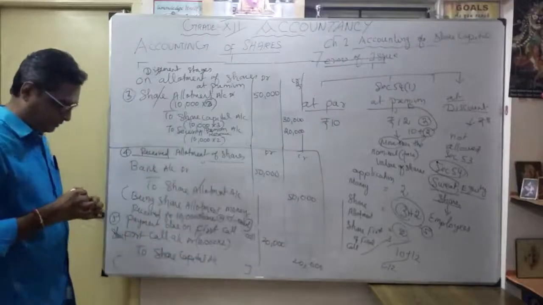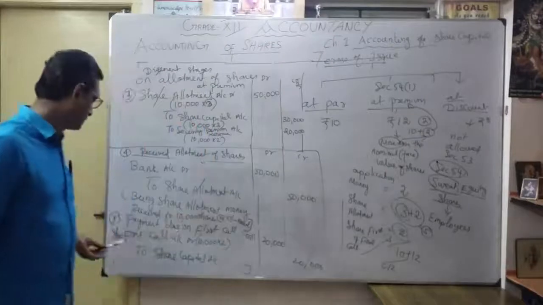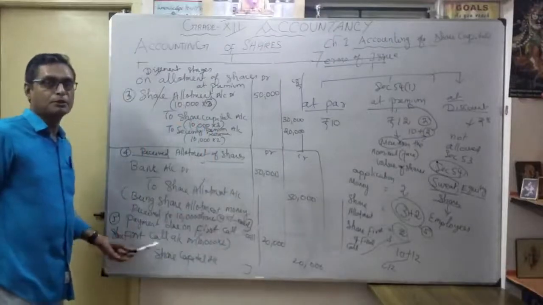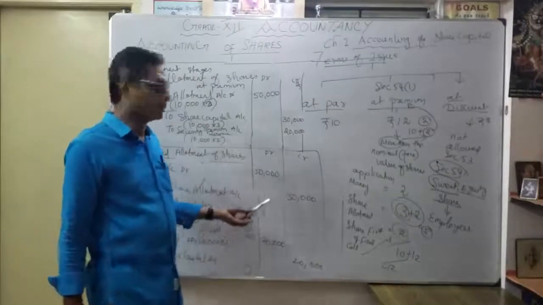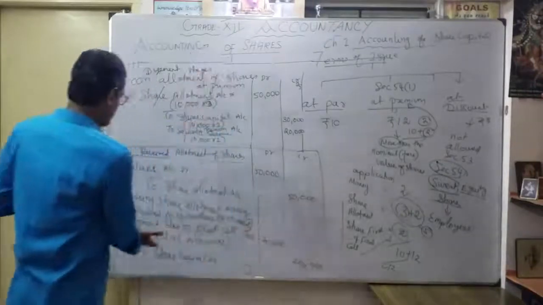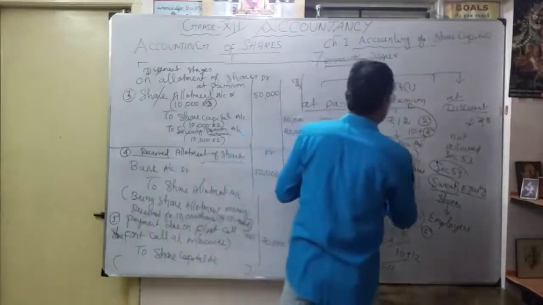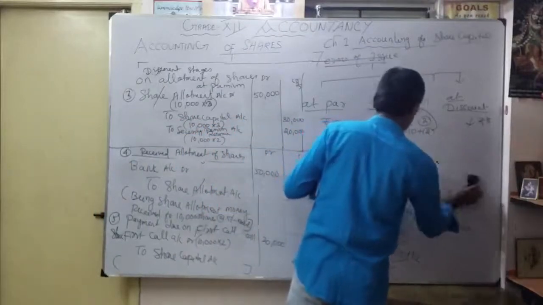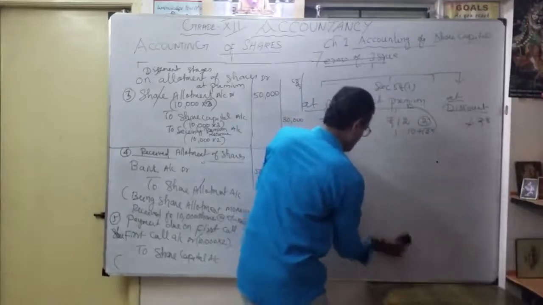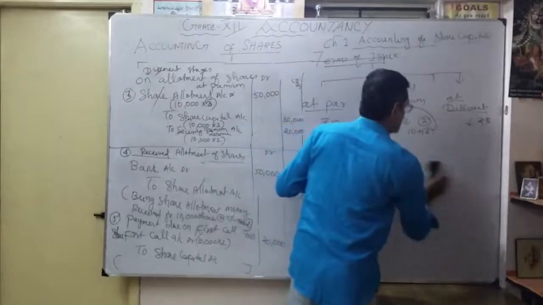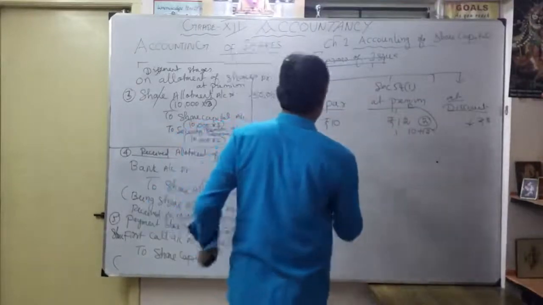Being payment due for first call on 10,000 equity shares at the rate of 2 rupees each. So what is the continuation entry? 6 to 1. See here, clean here. Okay, so what is the sixth one?